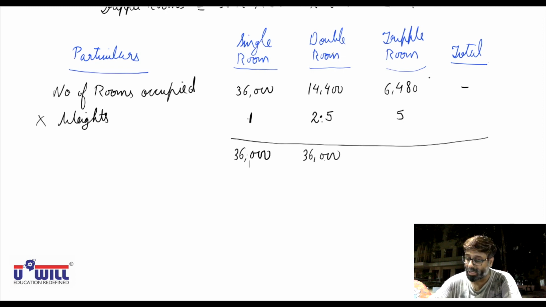Triple room 6480 into 5. The weightage comes to 32,400. So this is the weighted number of rooms.